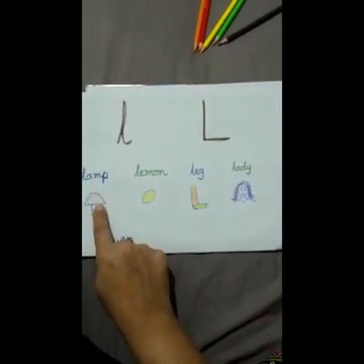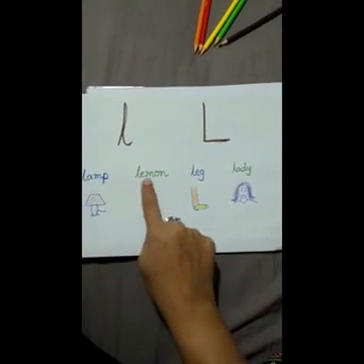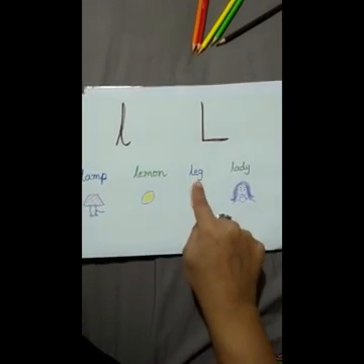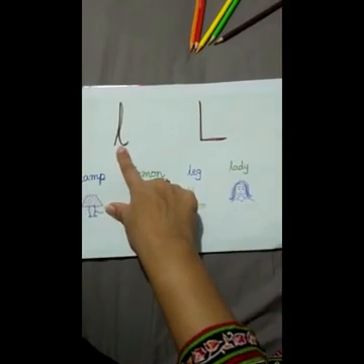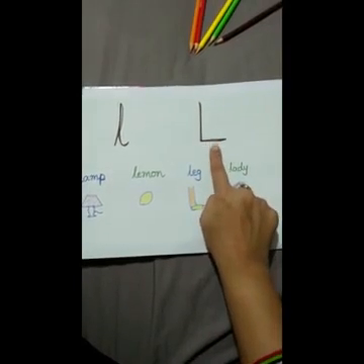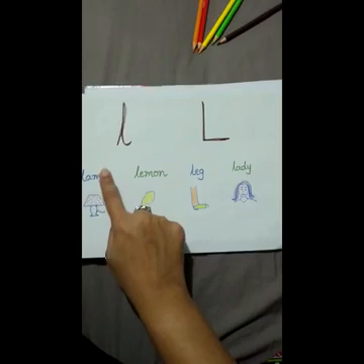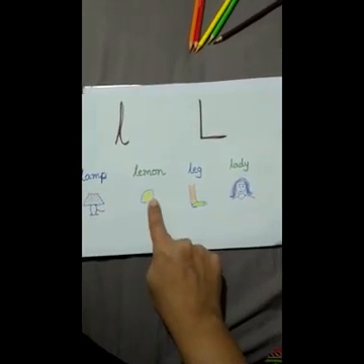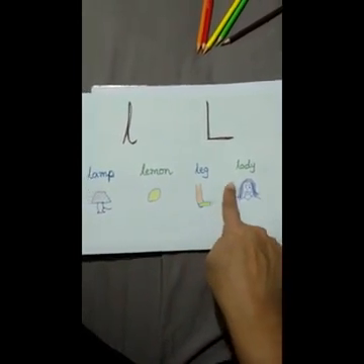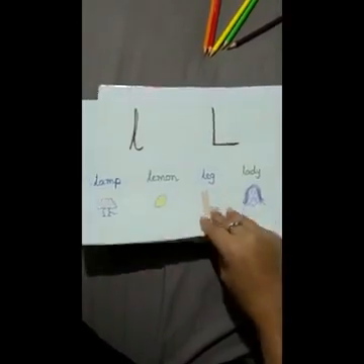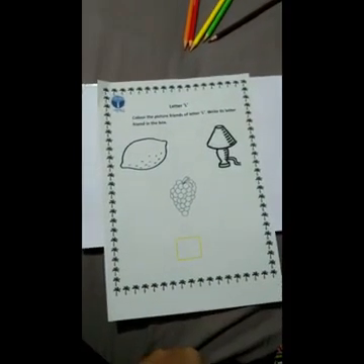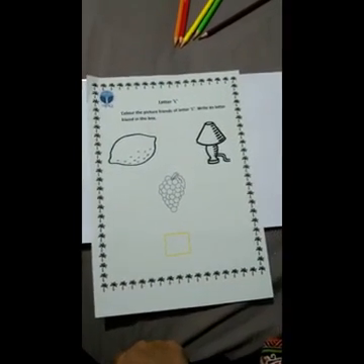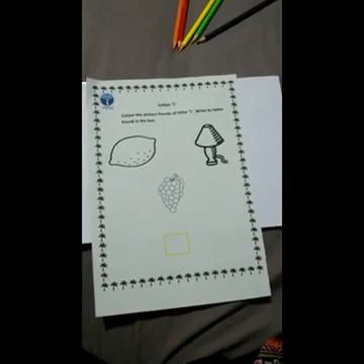L. Lamp. L. Lamp. L. Lemon. L. Leg. L. Lady. With me again. Small L. Capital L. Capital L. Small L. Lamp. Lemon. Leg. Lady. The activity to go with the letter L is color the picture of friends of letter L and write its letter friend in the box.